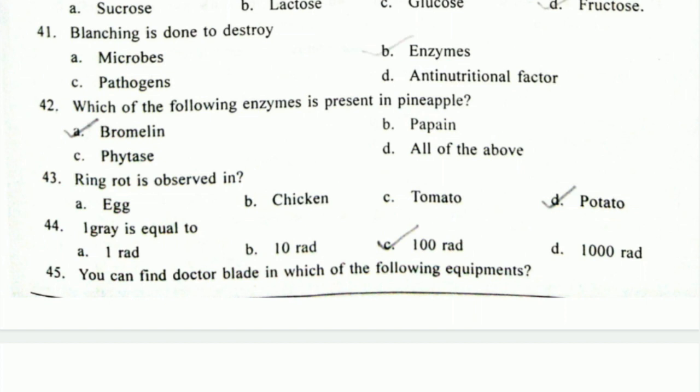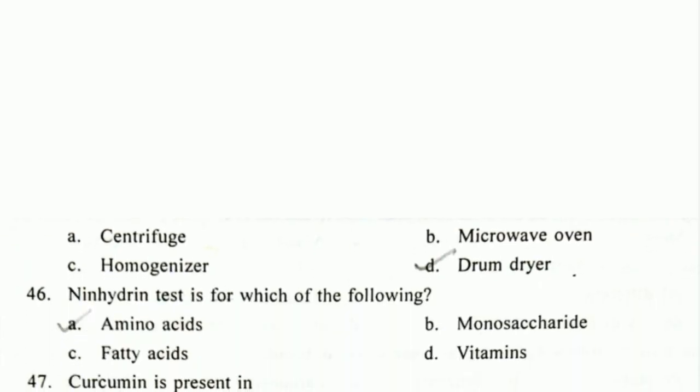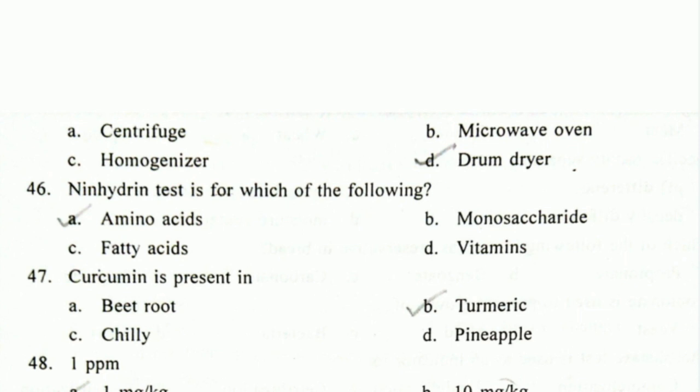Next question, you can find Dr. Blade in which of the following equipments? So the options are given here. So the correct answer is drum dryer. In drum dryer, we have two drums and they are heated from inside by using steam or hot air or anything like that. So the surface of the drum gets very hot and they move through the slurry which we are required to dry.